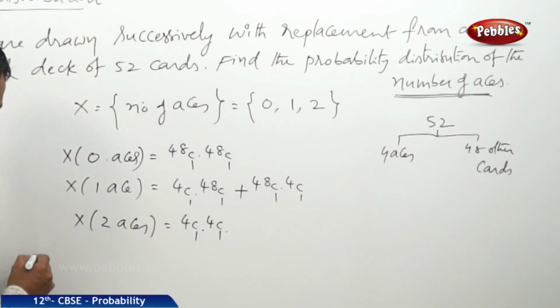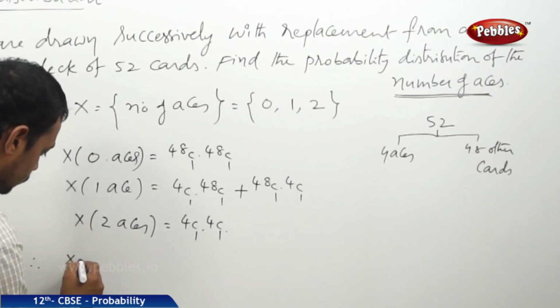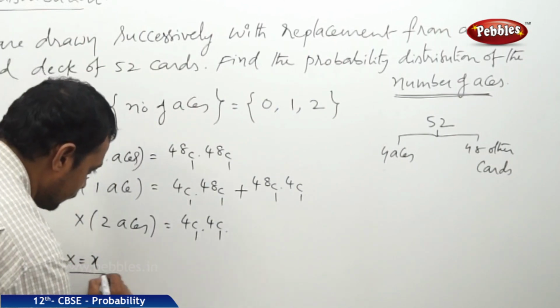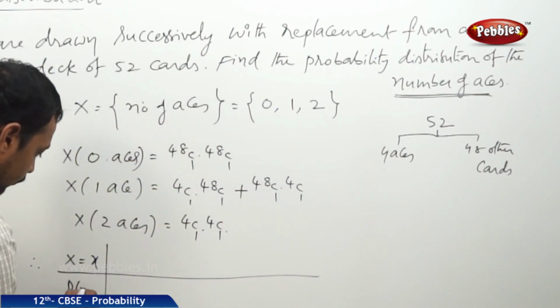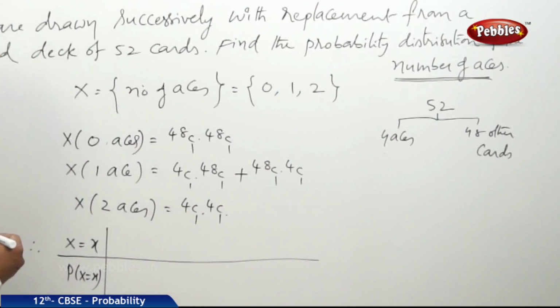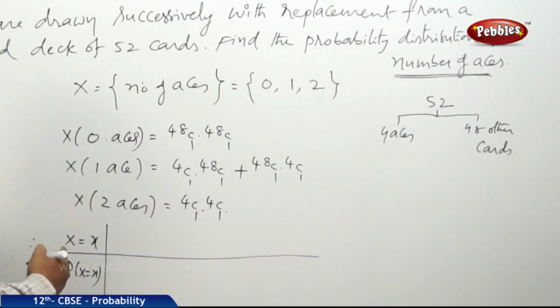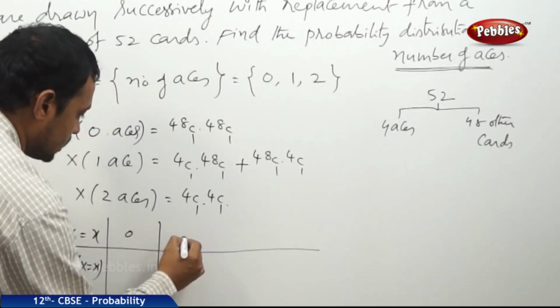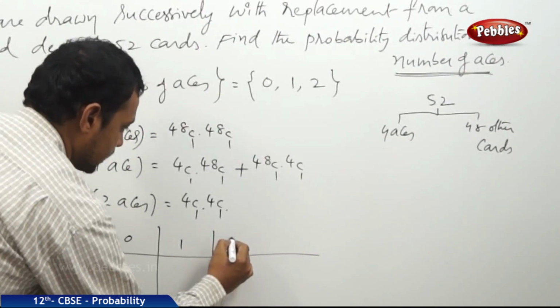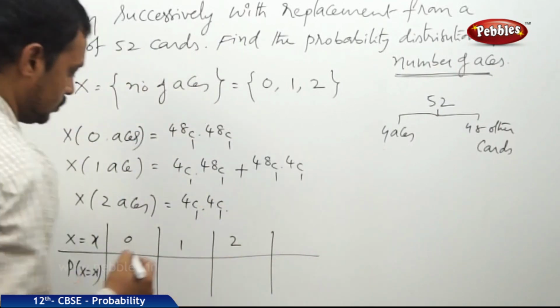Now let us consider a table. X is equal to x, with the probabilities P of X equal to x. Now x is equal to 0, 1, 2.